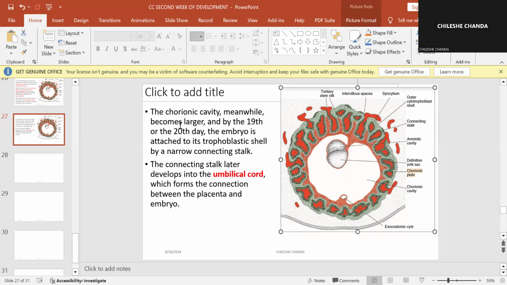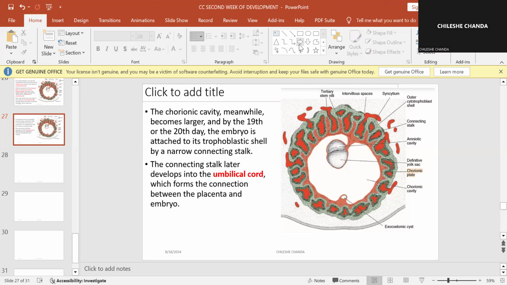This will be happening by the 19th and 20th day. In the next session, we're going to look at what happens after the 20th day. For now, we'll end here.